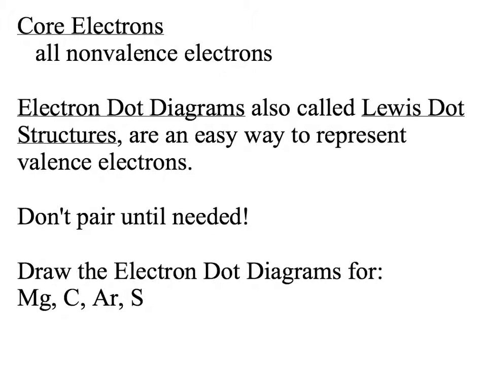All right, if we look at electron dot diagrams, in some sources you'll see them called Lewis dot structures. In comparison to Lewis structures themselves, they're an easy way to represent our valence electrons. And our rule here is that we don't want to pair up our electrons until we need to. So if I was to draw a couple of electron dot structures like magnesium, carbon, argon, sulfur, I'm just going to have the same number of dots around that element as there are valence electrons.